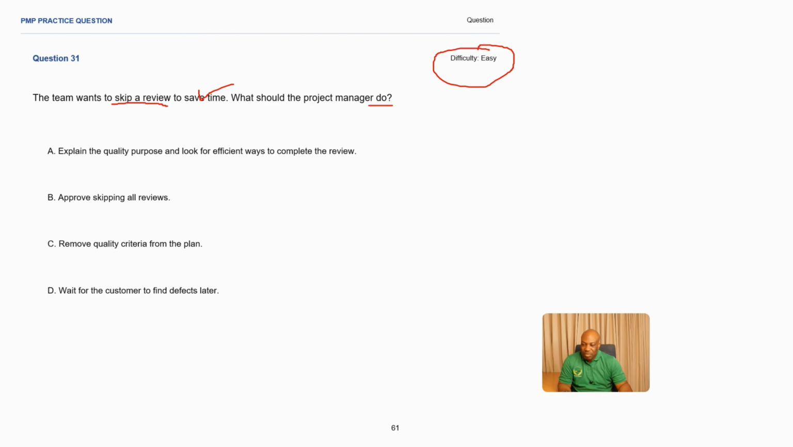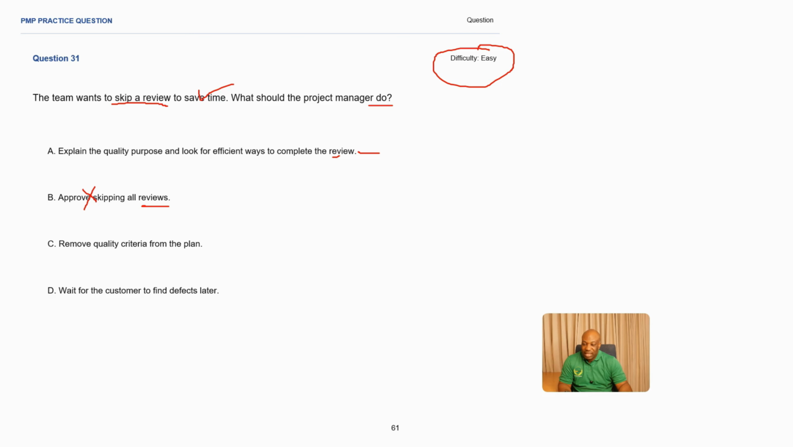A, explain the quality purpose and look for efficient ways to complete the review. Okay. This makes sense because it's targeting to resolve the review issue here. Then B, approve skipping all reviews. This is very dangerous. In a project, you don't skip reviews. They are very important. You cannot skip reviews to save time. It might also affect quality, making this an incorrect answer.